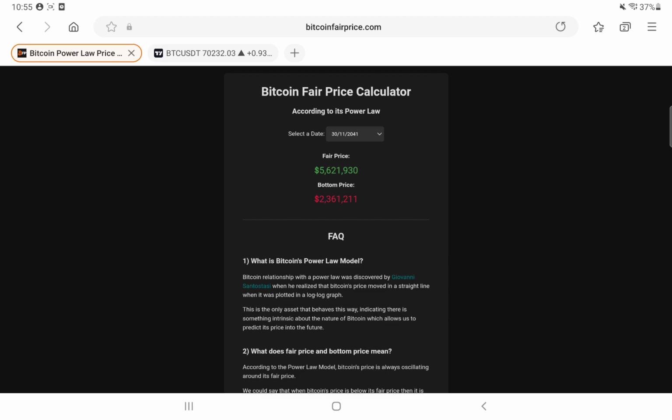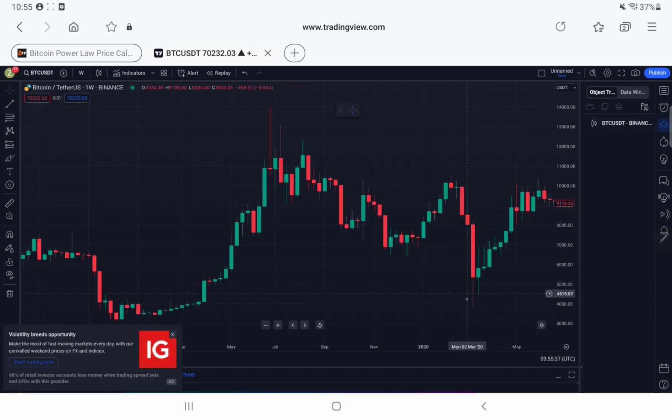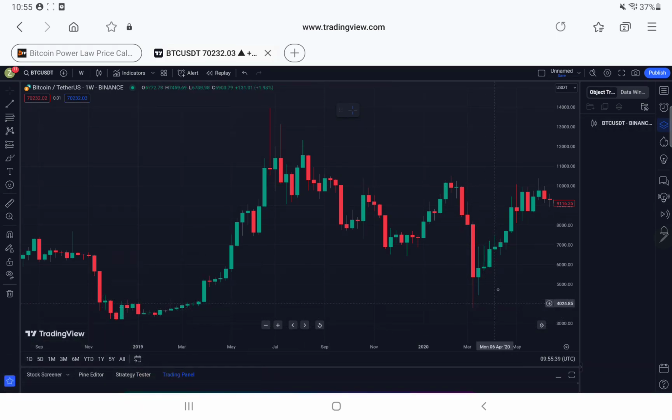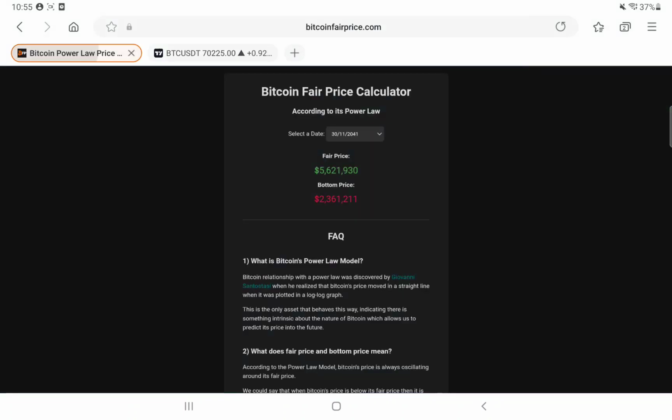Now, you can argue it was fairly accurate, but the previous time that we did go below it, which was over here, this was a Black Swan event where we went below the Bitcoin bottom. So it has some indication to predict somewhere close to the bottom, which is something to be aware of. I wouldn't use this for that sake, but it's just something to be understanding of. The main reason why I made this video is because not many people know about the Bitcoin power law. There isn't really much more to talk about it.